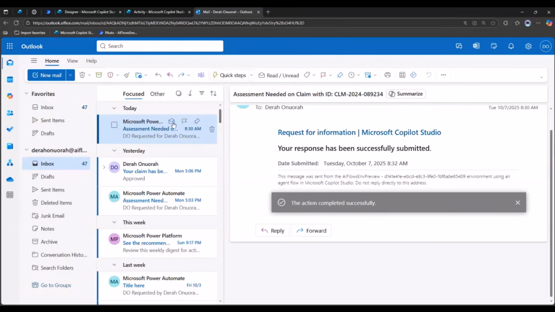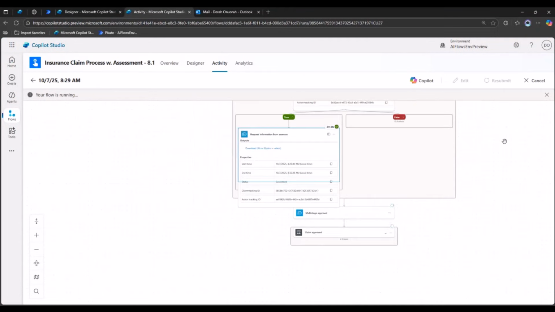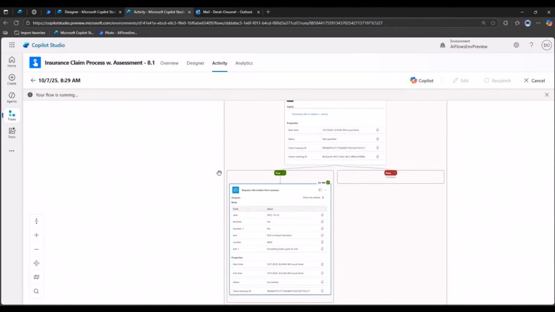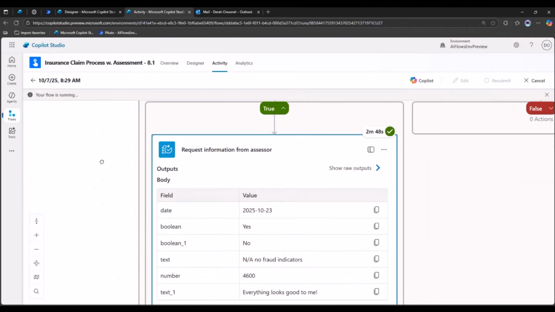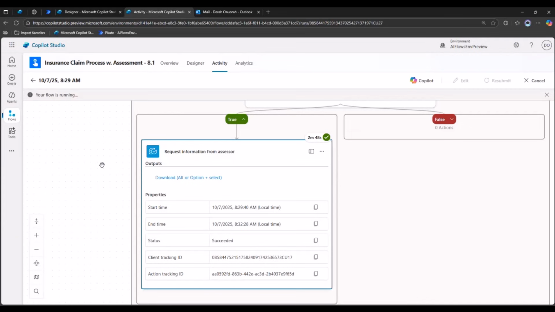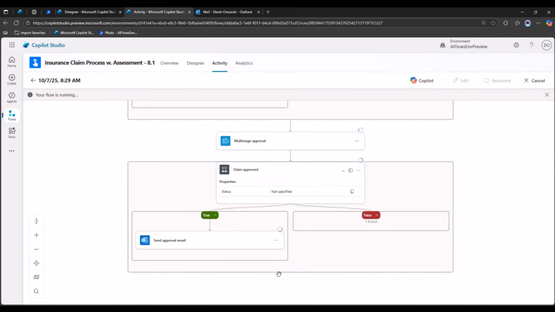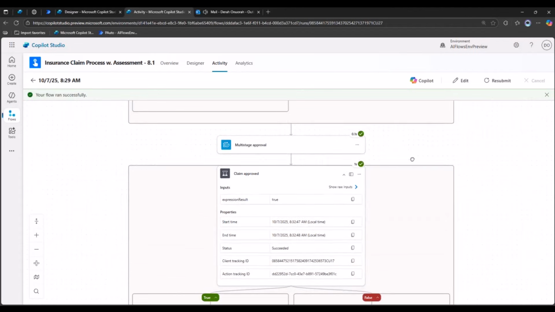And we're going to go back into the flow. You can see this should update, and it just did. It took us almost 3 minutes to respond to that. And then it's going through an approval. If it's approved, this email will go out to the claimant. And if rejected, the rejection email will go out.